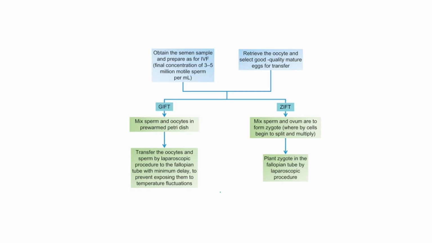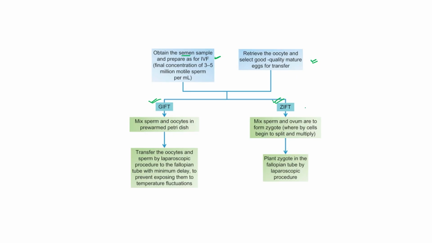Okay, so now let's compare both techniques, GIFT and ZIFT. What is the difference between the two? As you know, in both, a semen sample is obtained just as we did in IVF, and eggs are also collected from the female's body.